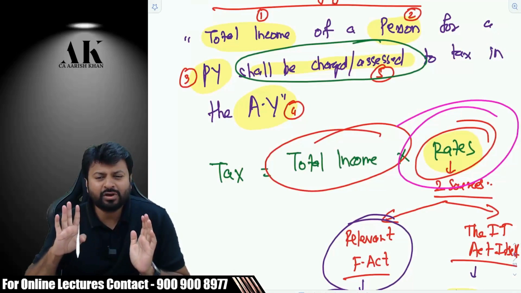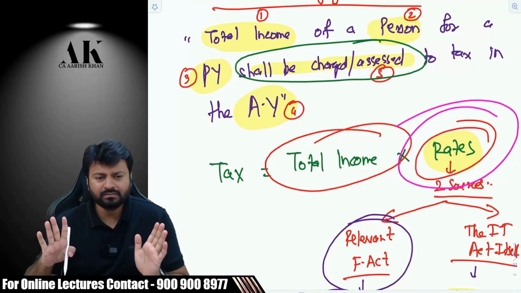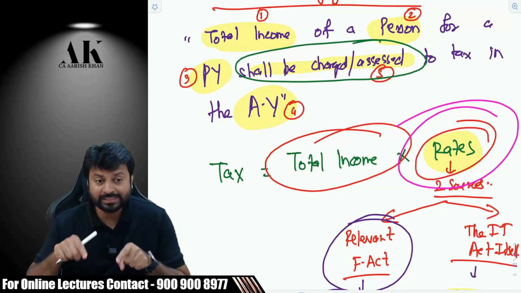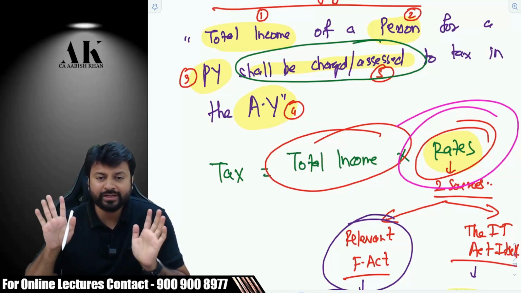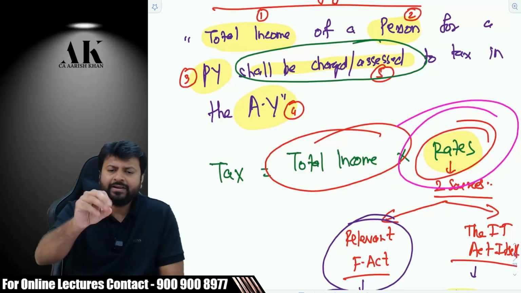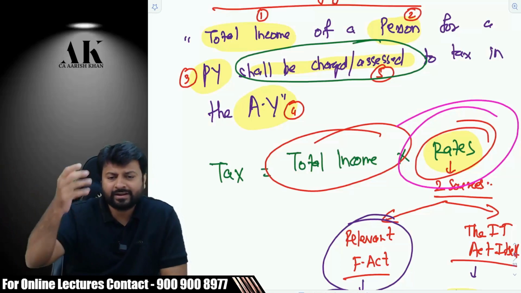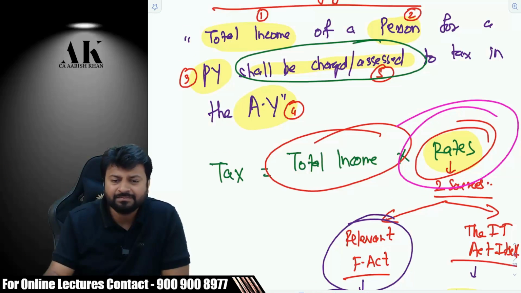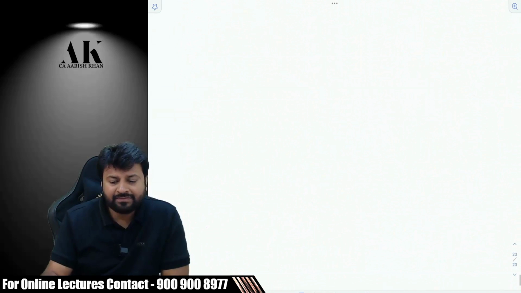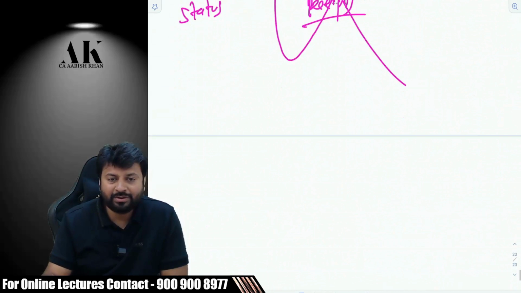So the majority of your CA Inter was this line. Do you agree or not? Total income into rates. 5 heads, set off, carry forward, chapter 6, tax rate. 90% of CA Inter completed, right? But CA Final is way beyond that. It is not only about 5 heads or it is not only about tax rates. It is way beyond that.